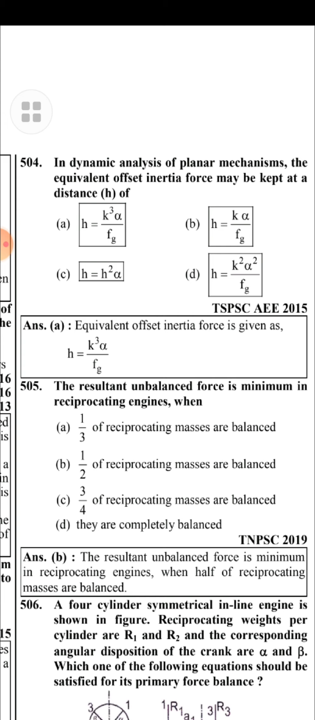The resultant unbalanced force is minimum in reciprocating engine when half of the reciprocating masses are unbalanced.